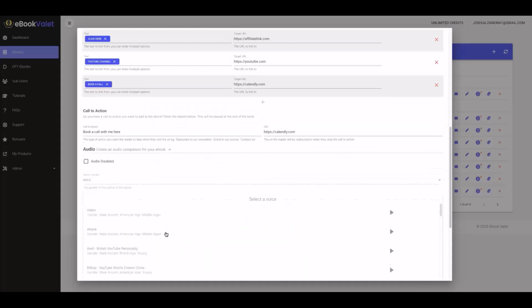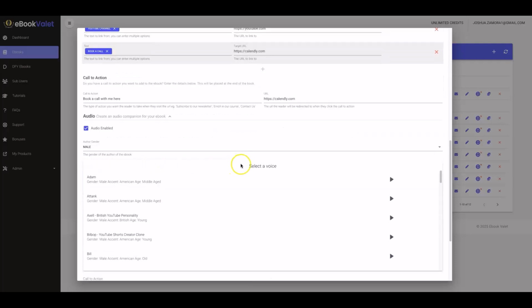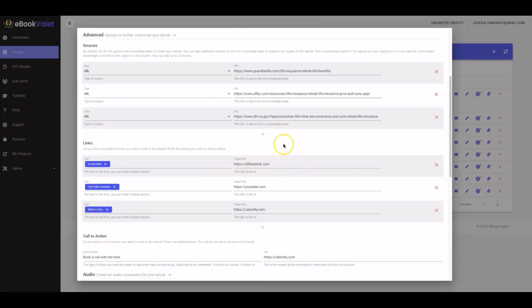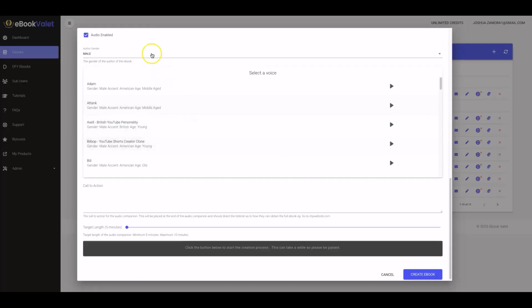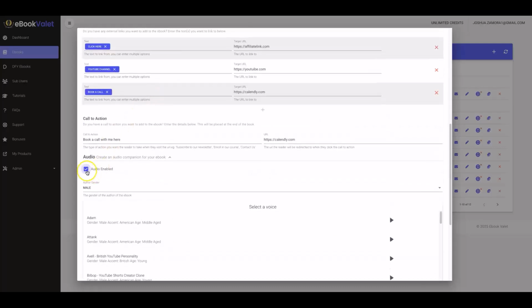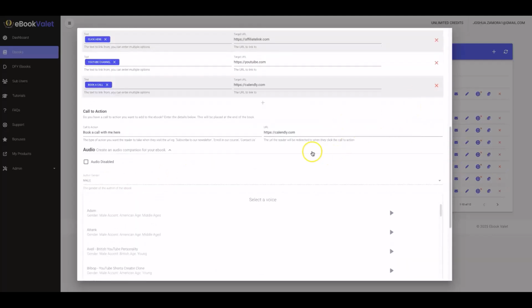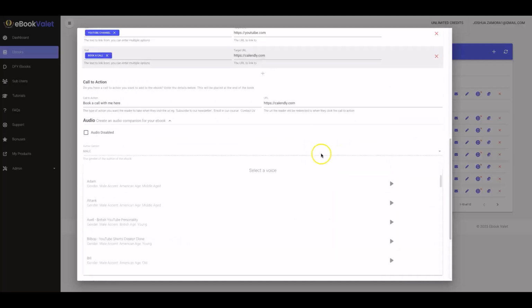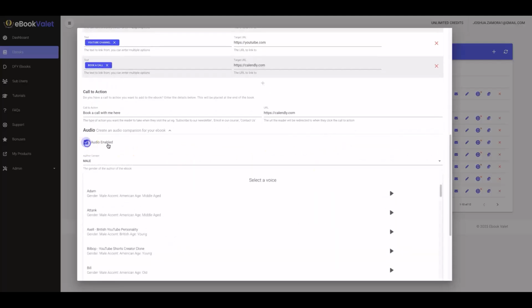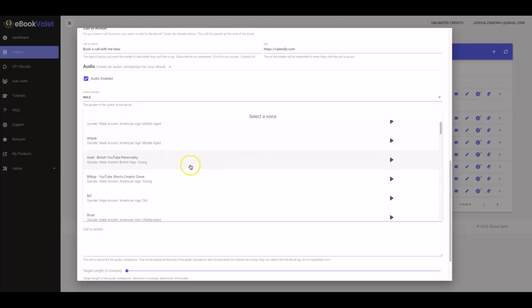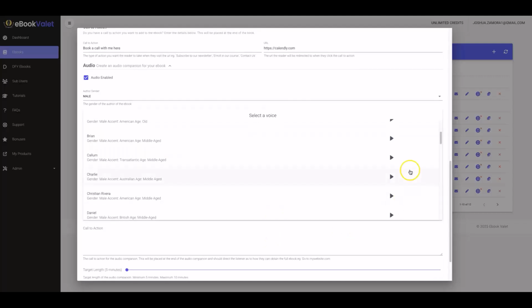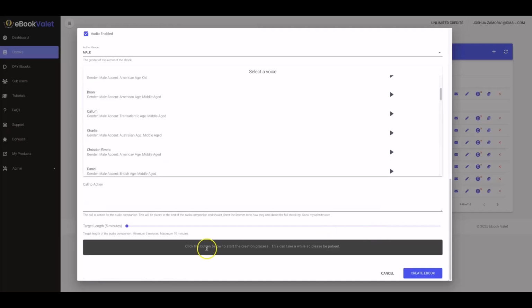All right, and then here you can have the audiobook created automatically for you during the creation of the ebook as well. If you don't want to do it at this point, then you can just go ahead and disable it, and you can go back and do it after the ebook is created. All right, so if you did want to do it right away, all you have to do is just select your voice that you want. You can preview them all there.